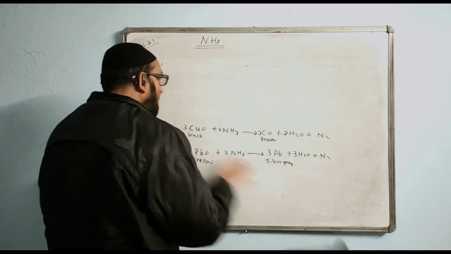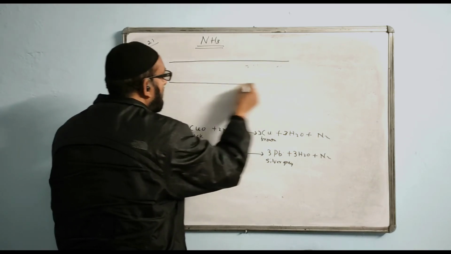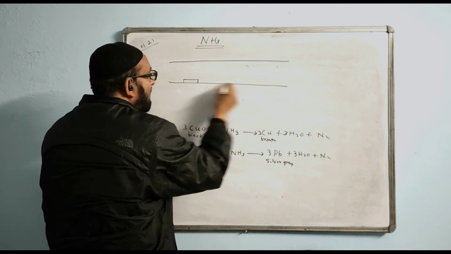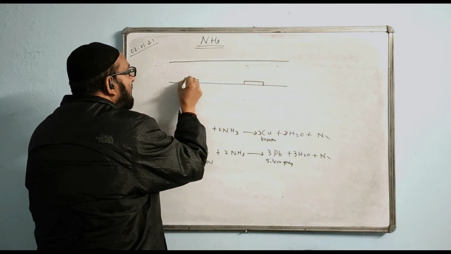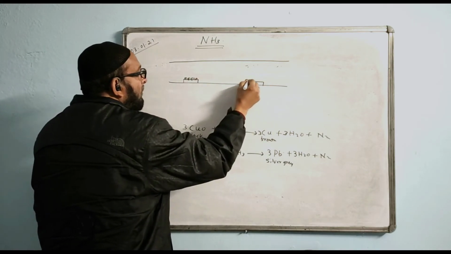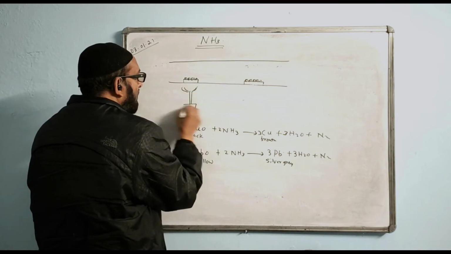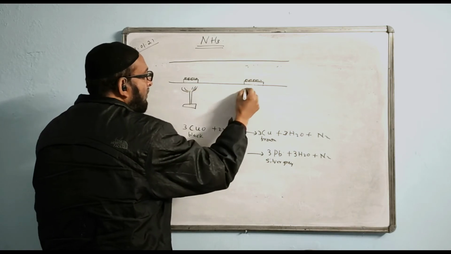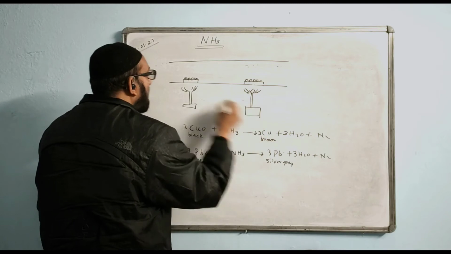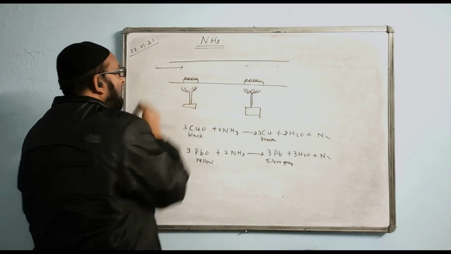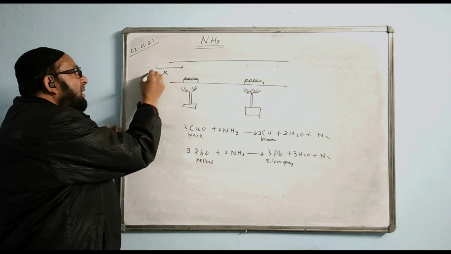They will show a tube like this. Question comes like this, just have a look at it.